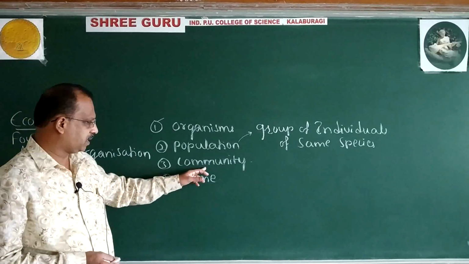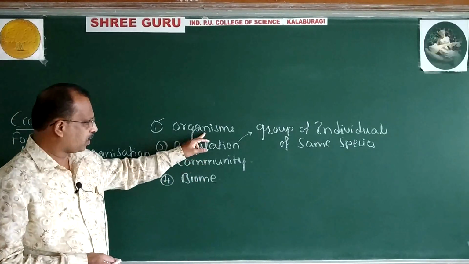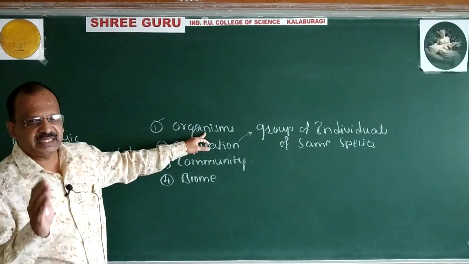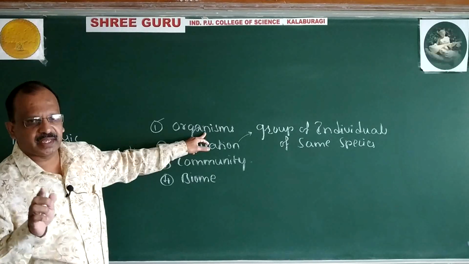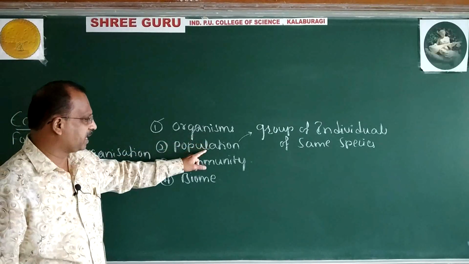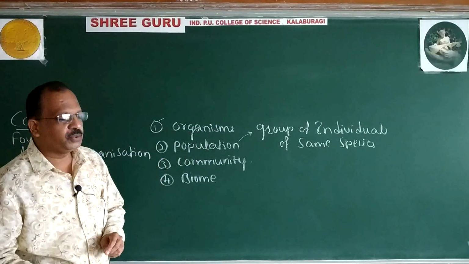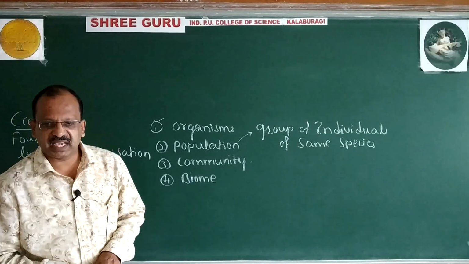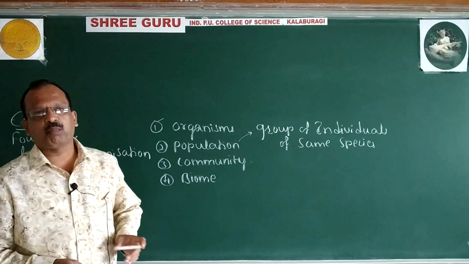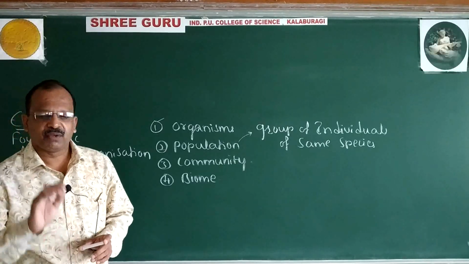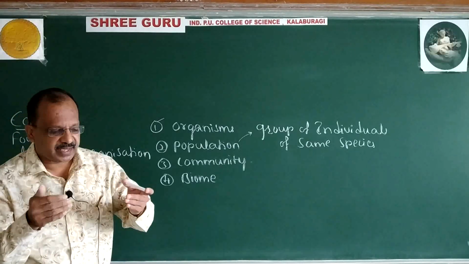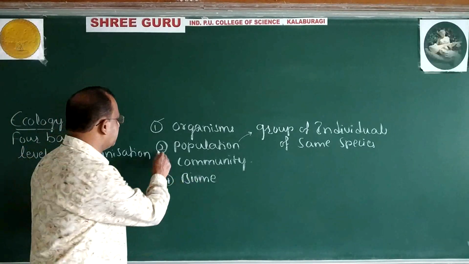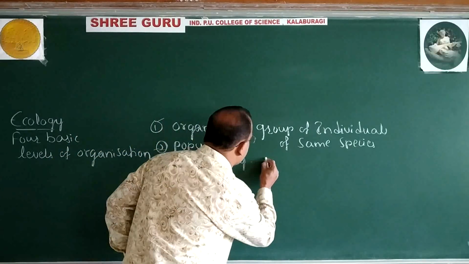Now look over the third definition. I covered two definitions. Organism is the basic unit of ecological hierarchy which is continuously exchanging material and information with its environment. Population is the group of individuals of the same species. Species is the basic unit of classification, where all the members are similar and can interbreed to produce fertile offspring. Next is community. It is an assemblage.